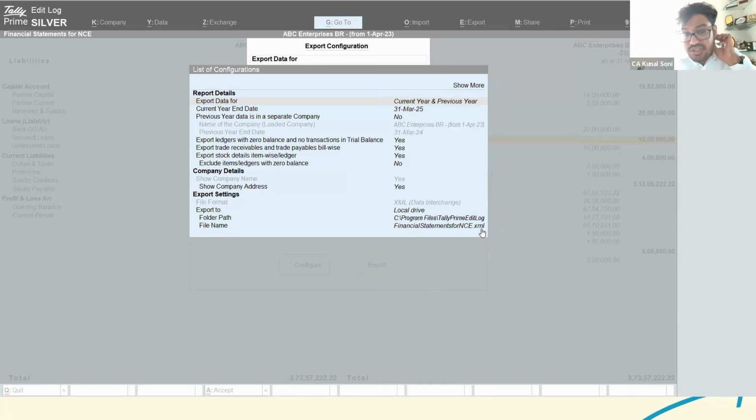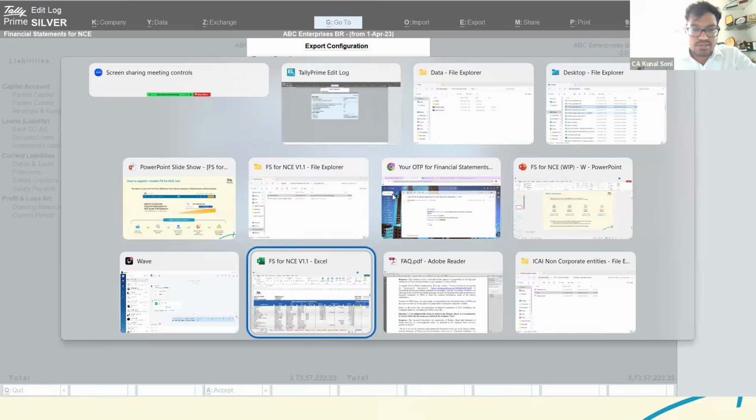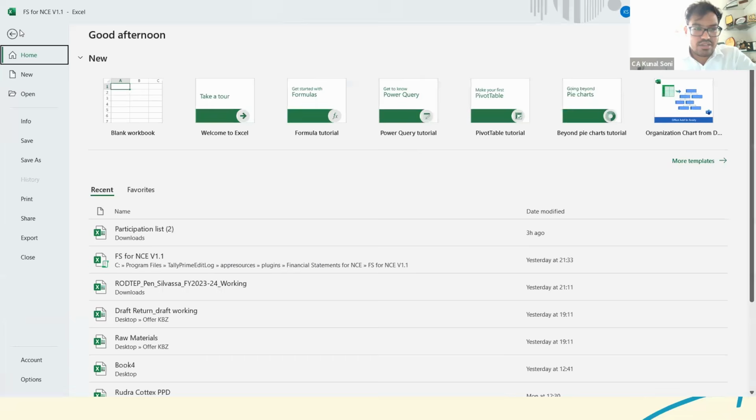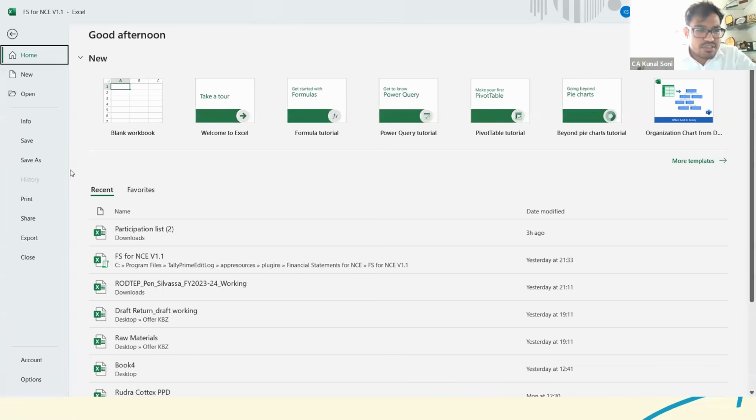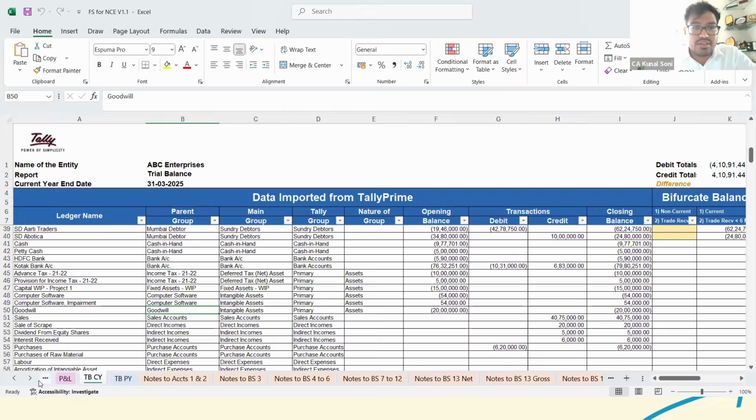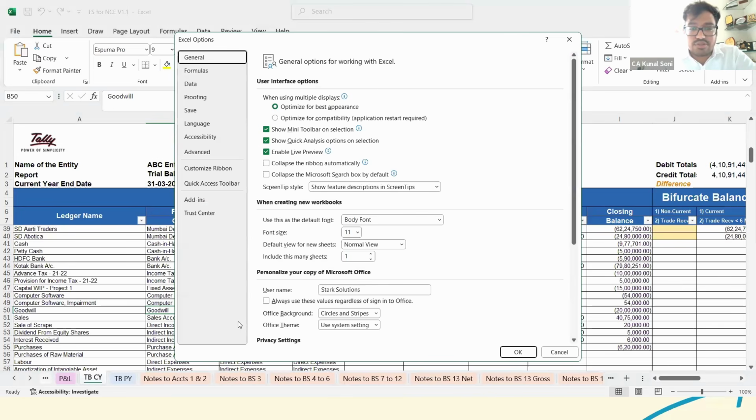There is even a question: how to enable macros in Tally Sheet version 2019, because the 2013 version is working properly, but the 2019 version is not working. Macros are enabled by default. I didn't get it exactly, why the macros are not enabled. See, initially if it is not enabled, you would get a highlighted pop-up at the top of the screen itself. Apart from that, it would already have been enabled, and it would be there in the options too for enablement of macros. So you could just check it from here itself also.